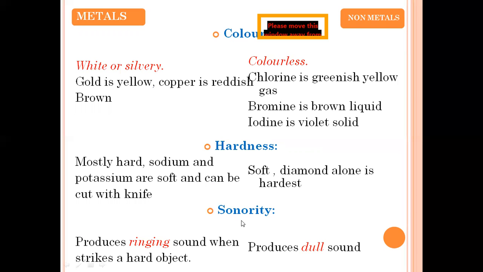Sonority. What is sonority? When you strike a material against another material, the sound that is produced is called sonority. When you strike an iron rod against a pillar, you will hear some sound, a tong sound, right? So metals always produce a ringing sound, whereas non-metals produce a dull sound.